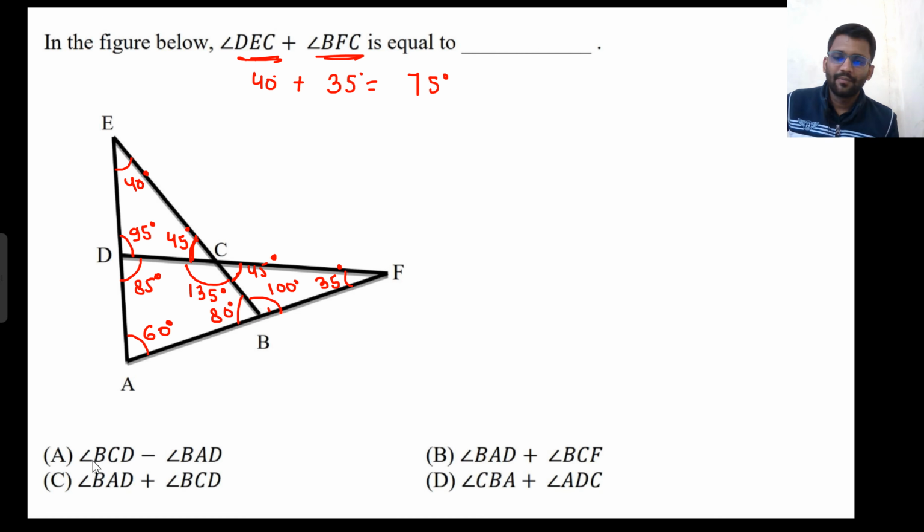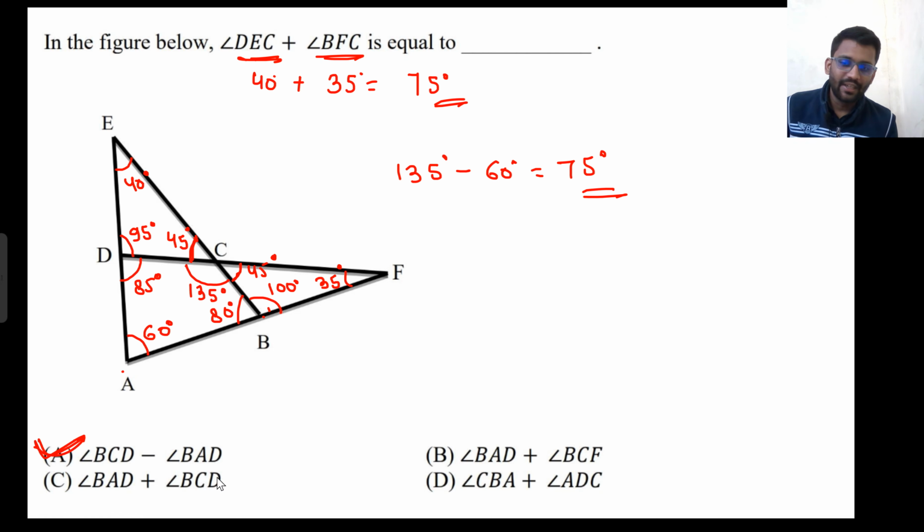Let's try the options one by one. What is BCD? BCD is 135. Minus what is BAD? BAD is 60. 135 minus 60. What is 135 minus 60? 75 only. Right? Matching here? Okay, so this can be one of our possibilities.